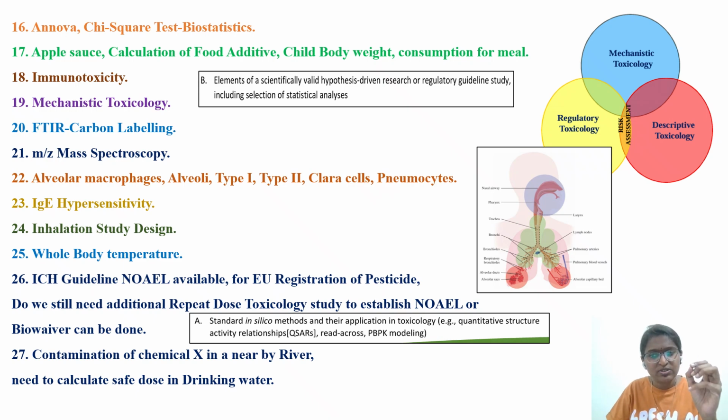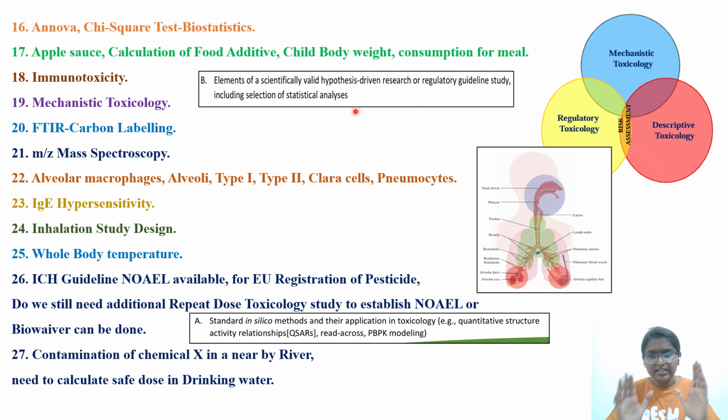So next, one question with respect to statistics they have asked in the exam. If you look historically, you will always see a few questions on statistics in the ABT, because data is important. Application of statistics, statistical significance and biological significance are very important. So the elements of scientifically valid hypothesis-driven research and regulatory guideline studies, including sections on statistical analysis, are part of the ABT brochure. So read what the different tests are, how you are going to decide the group size, and what type of statistics needs to be applied for what type of study design. Like that they will be asking in the question.